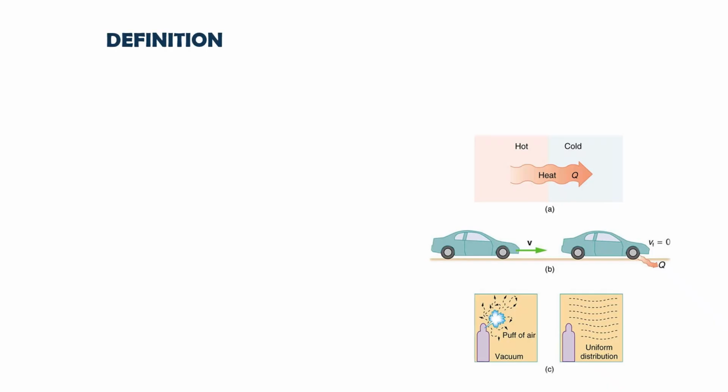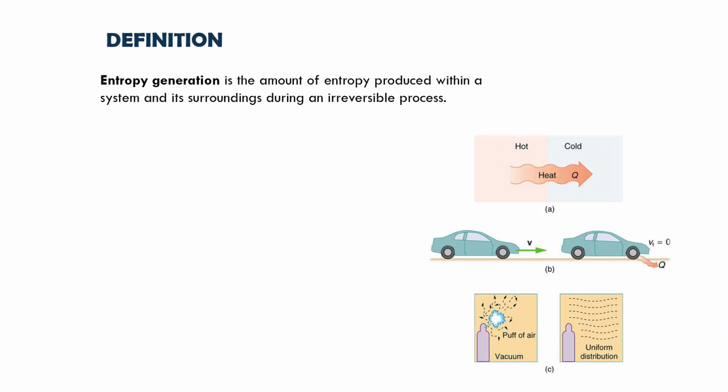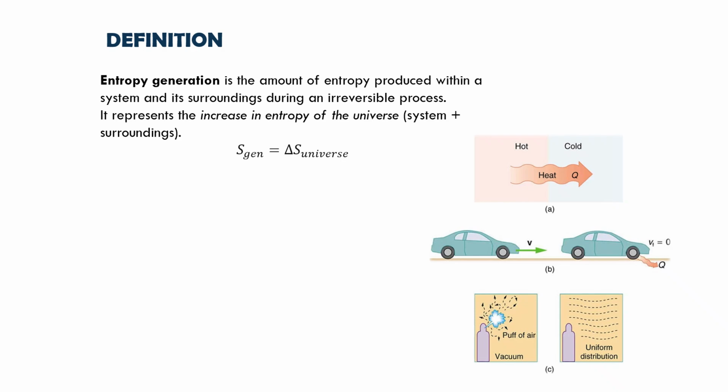Entropy generation can be defined as the amount of entropy produced within a system and its surroundings during an irreversible process. This represents the increase in entropy of the universe. It can be simply given as Sgen is equal to delta S universe.